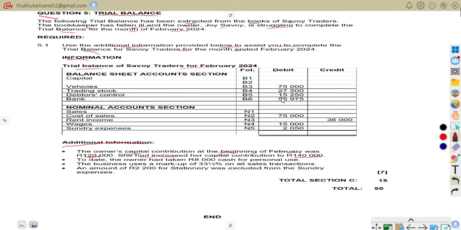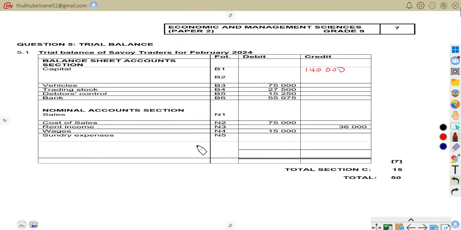So now it says to date, the owner had taken 8,000 cash for personal use. Now we are told about drawings. So we have to write drawings, that is balance sheet 2.